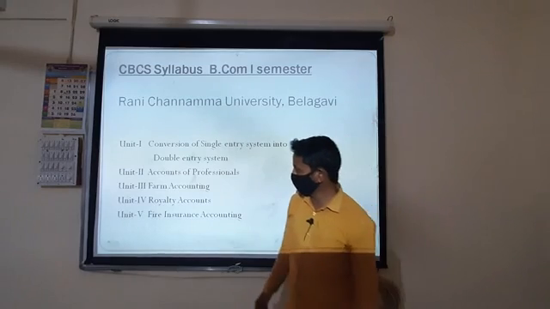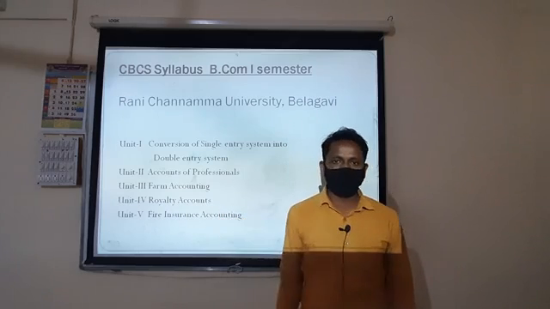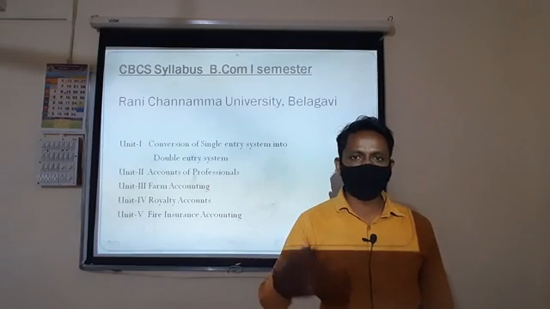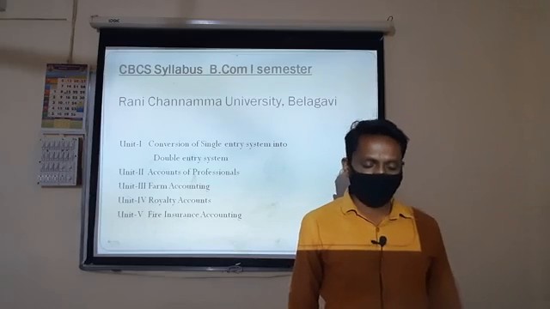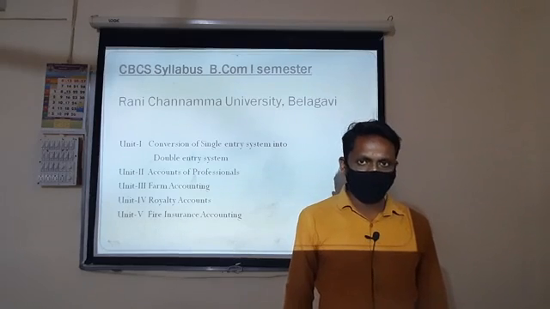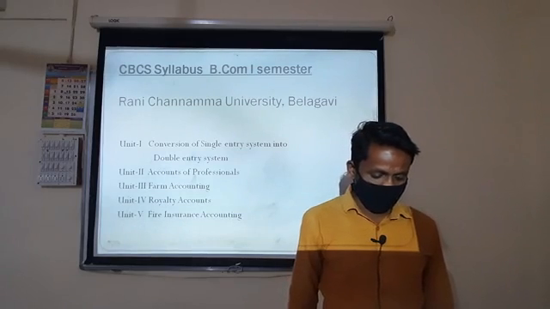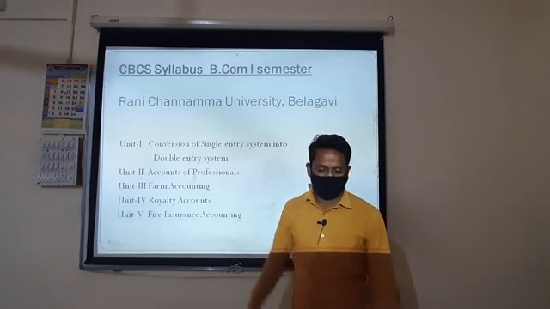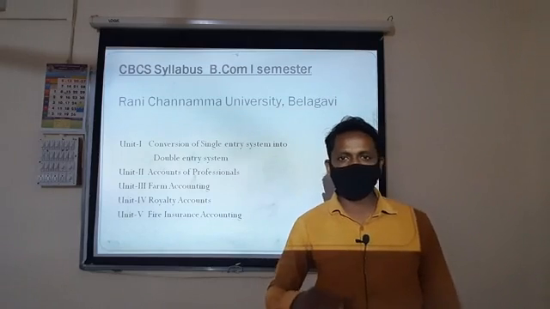The next unit, unit number 4, is the royalty accounts. Royalty accounts are prepared, including the concepts, the meaning and importance of royalty, to explain the minimum rent, to prepare the short workings and strike period, to prepare the journal entries as well as some ledger accounts, the lessor and lessee.